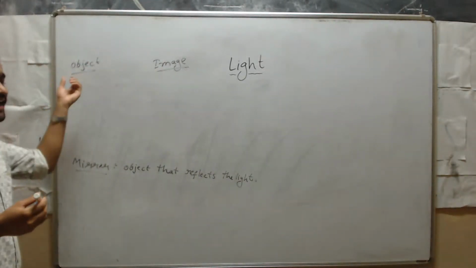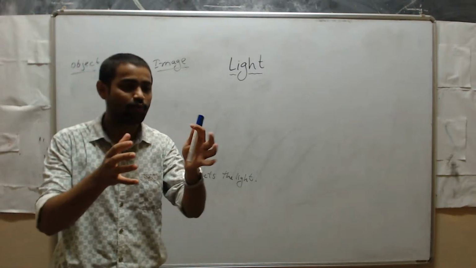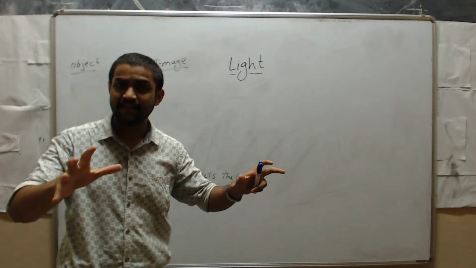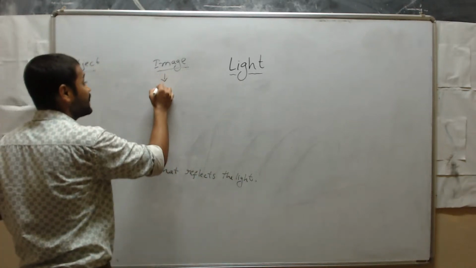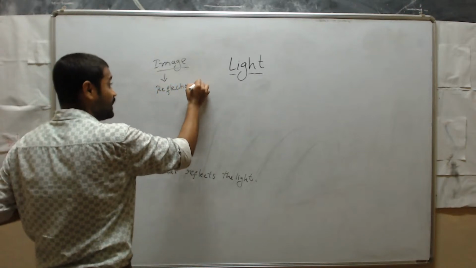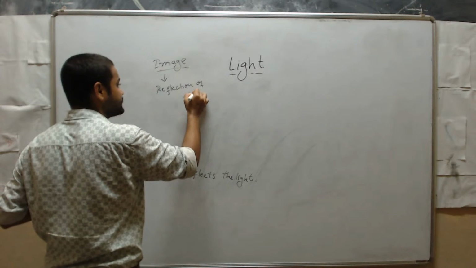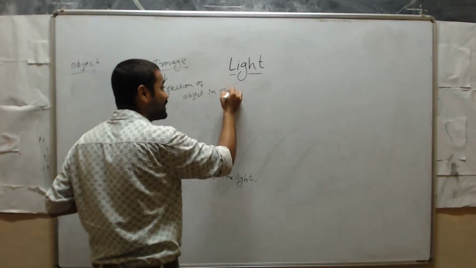So I will write it here. Object is nothing but anything which we can hold in our hands. Sorry, we can feel it. But image is the reflection of the object in the mirror.